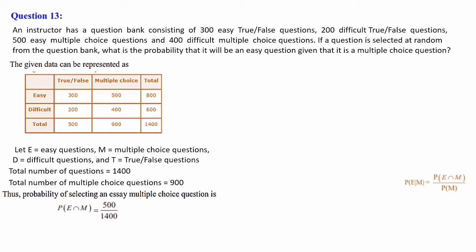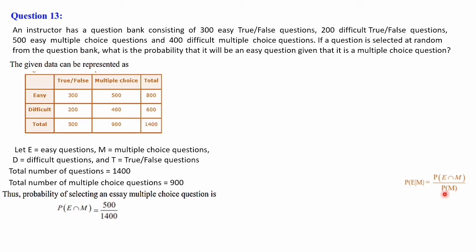Once again, P of E intersection M in the sense E stands for easy, M stands for multiple choice. Intersection means and, easy and multiple choice. So selecting an easy multiple choice question: easy multiple choice questions are 500, total number of questions 1400. So 500 divided by 1400.